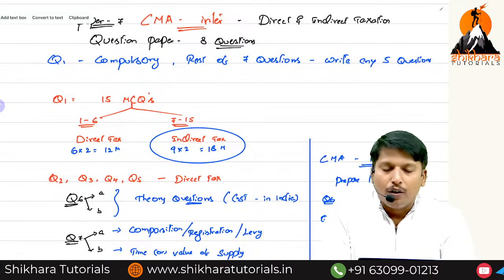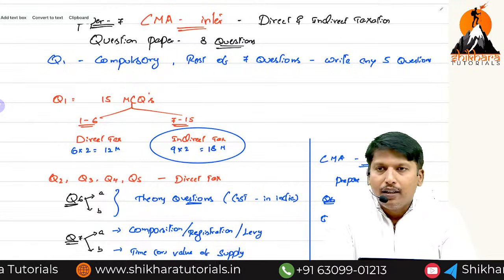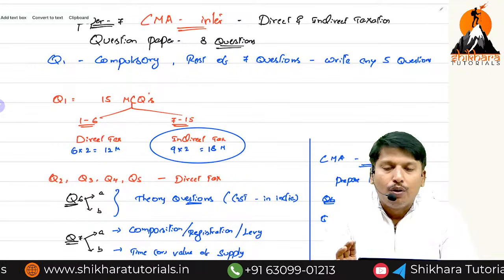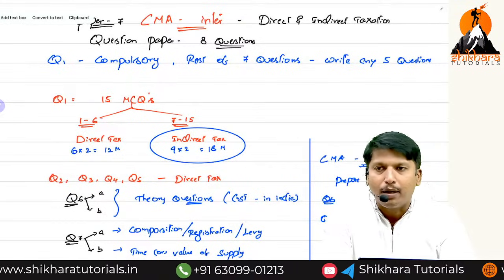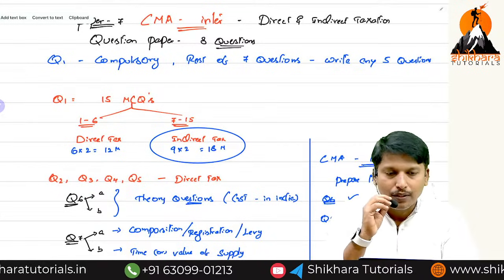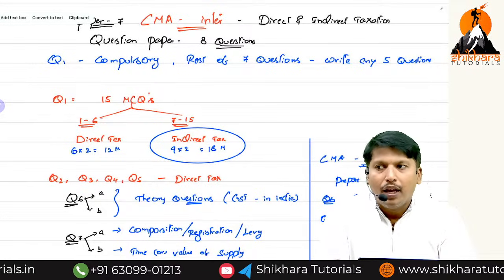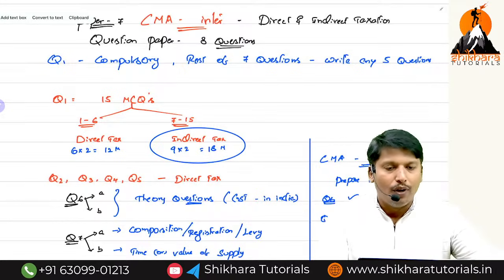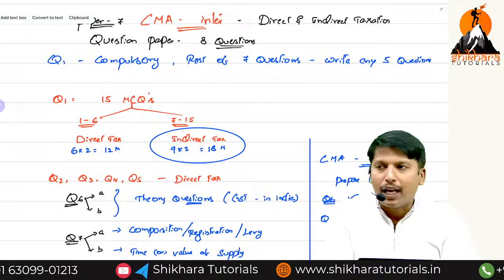Okay, good morning friends. In the last class, as I said, indirect tax in the exam. So the total question paper is of 8 questions. Question number 1 is compulsory. Rest of 7 questions, any 5 need to be written. In question number 1, questions 1 to 6 are from the direct tax.